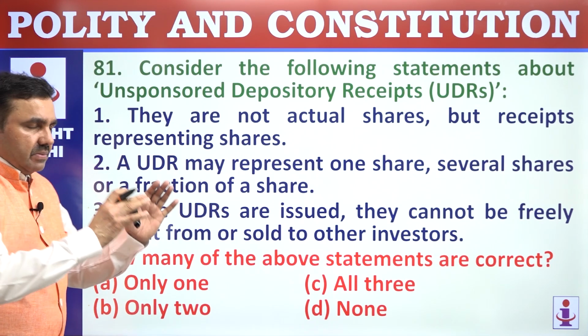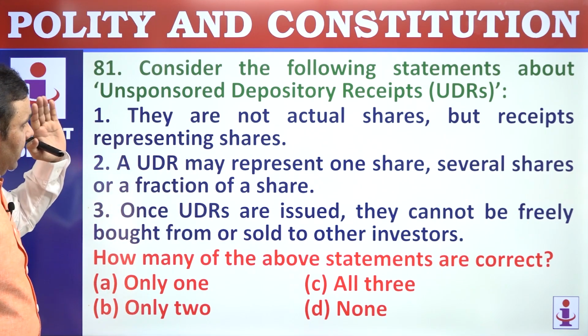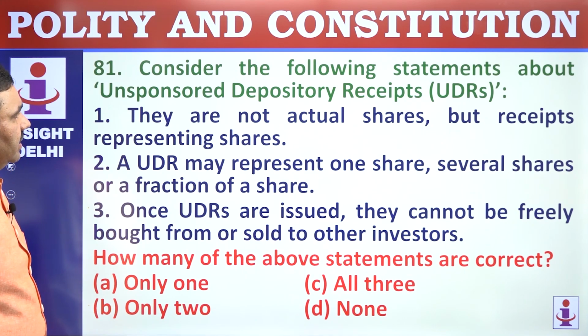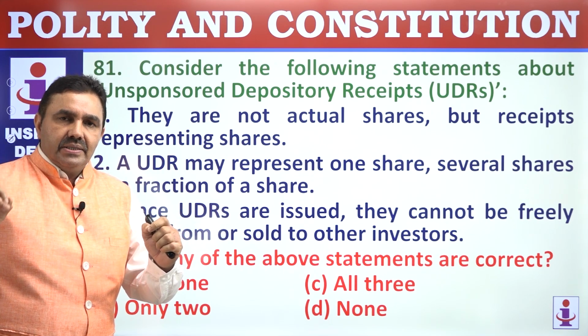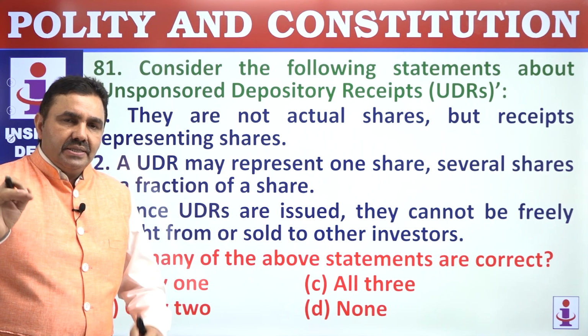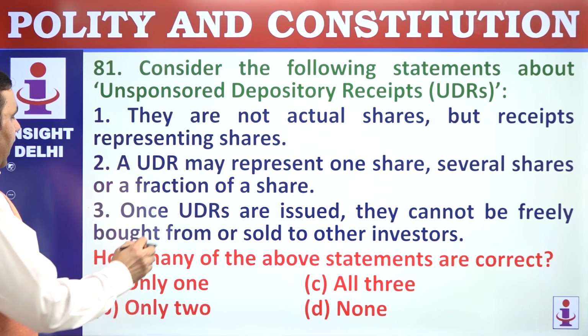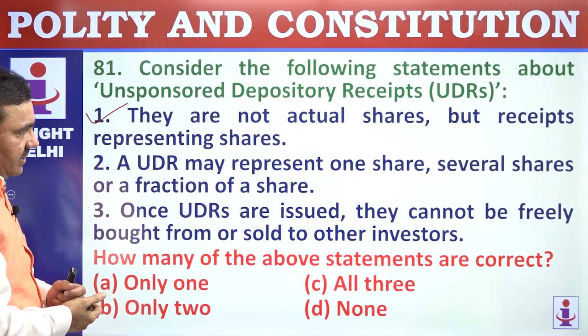Now we have questions related to current affairs, so the current developments. Consider the following statements about unsponsored depository receipts. These are kind of shares which do not have voting rights attached to them, but they can be traded in the secondary market. They are not actual shares, but receipts representing shares. So these are kind of shares, that's what I'm saying.